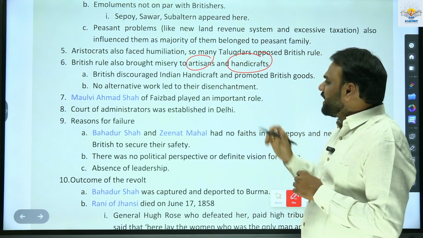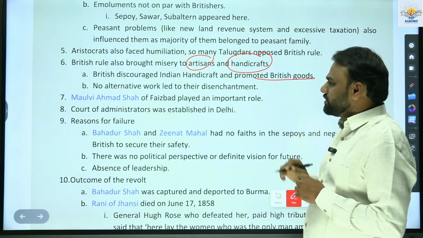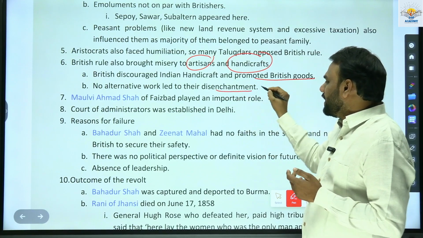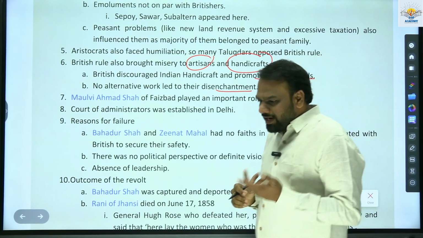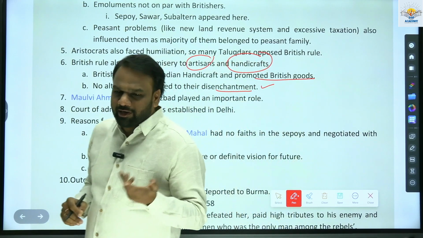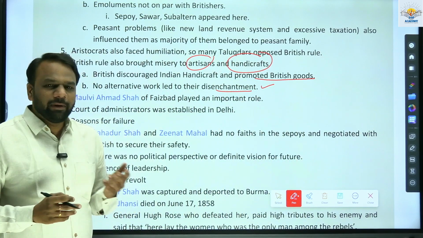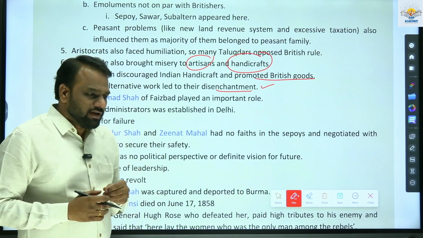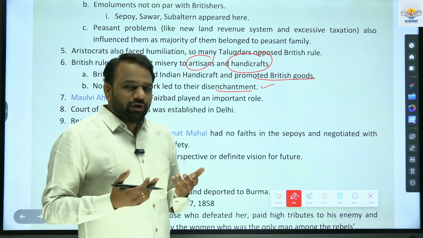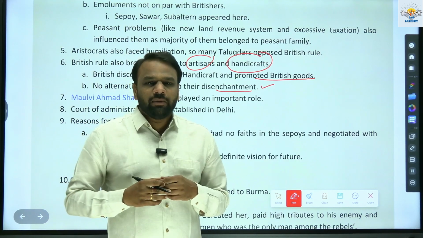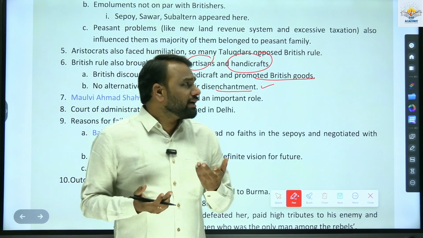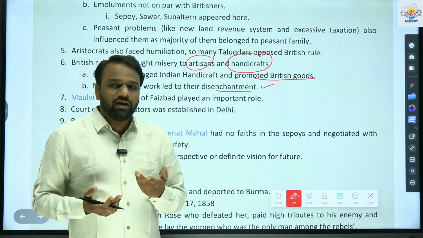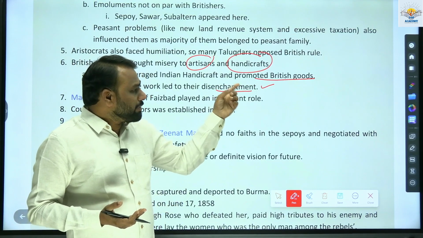The British discouraged Indian handicrafts and promoted British goods. With no alternative work, this led to their disenchantment. So Indian artisans, in the sense it may be cloth making or carpenter, all these are examples of what? Artisans and handicrafts. Now, for their products, they did not get sufficient market. Why did the Indian handicrafts and artisans not get sufficient market? Because the Britishers promoted British goods.